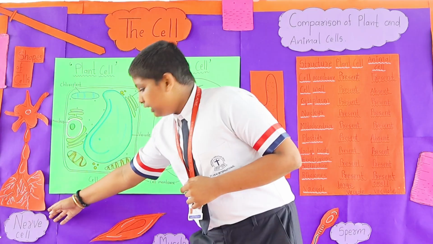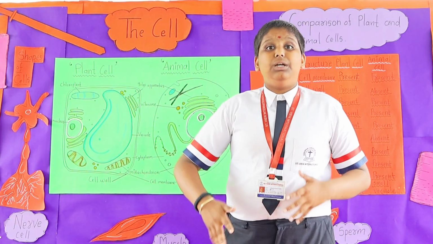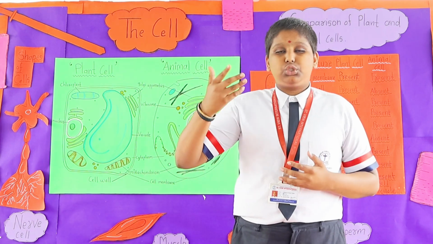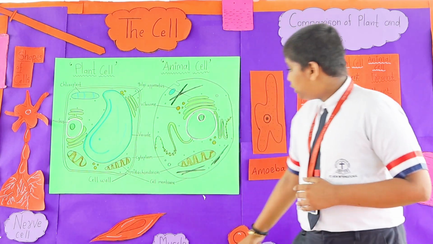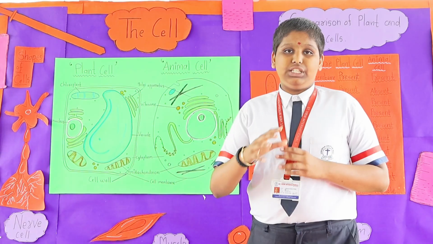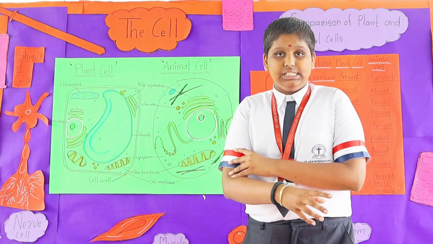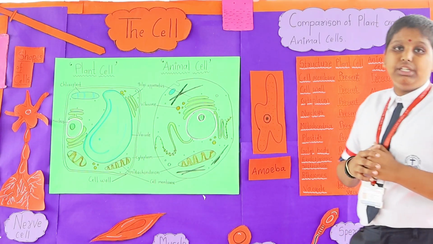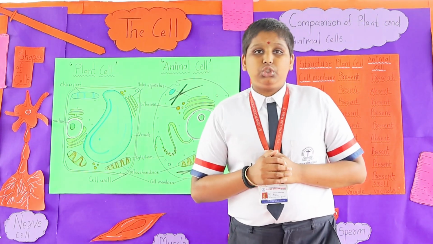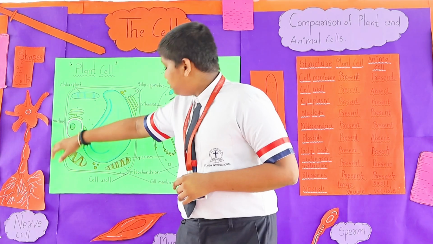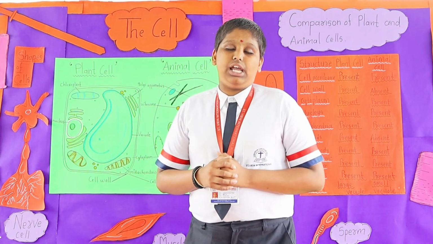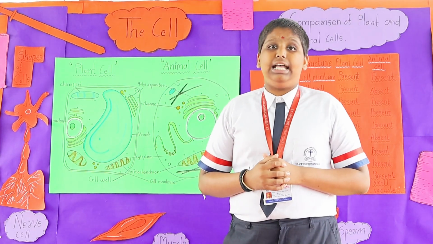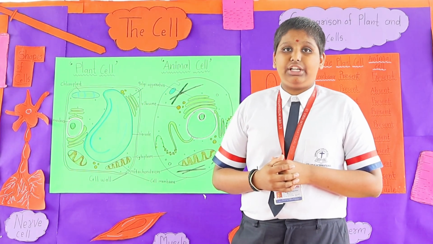The next one is nerve cells. Nerve cells pass messages to our body. For example, if we touch any hot thing, they pass the message to our brain that the substance is hot. Next one is muscle cells. Muscle cells help in the contraction and expansion of our muscles. Next one is sperm. Sperm is used in the reproductive system, which are the male gametes. And the last one is muscle cells, which help in the contraction and expansion of our muscles. Although small, they have expansion power, which helps to increase our muscles.